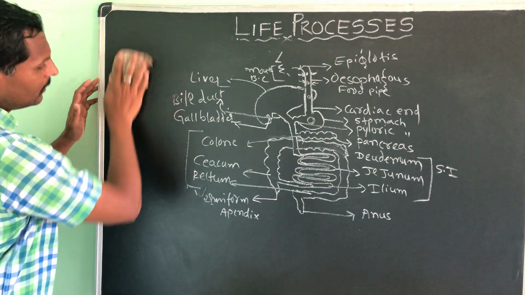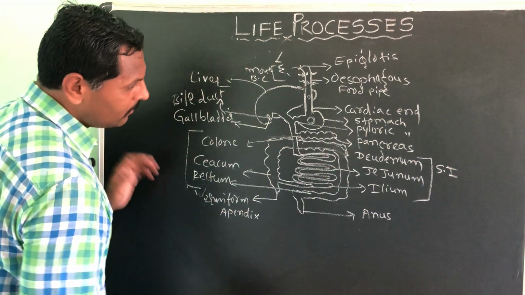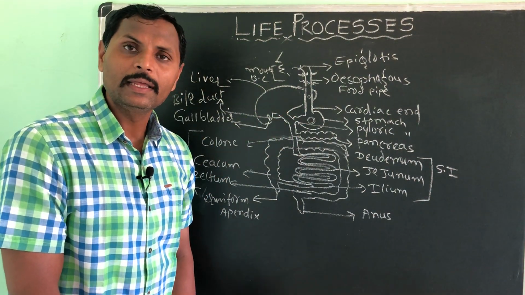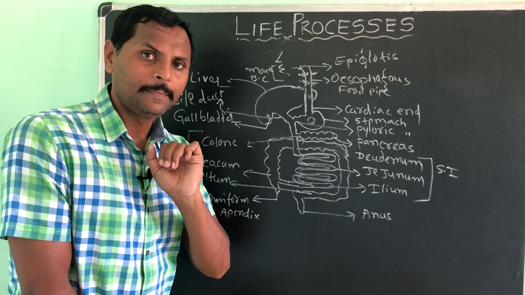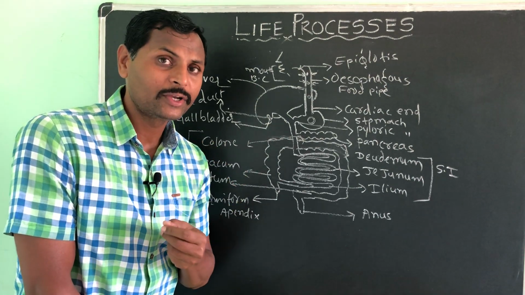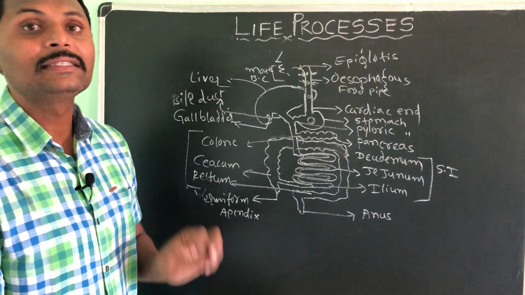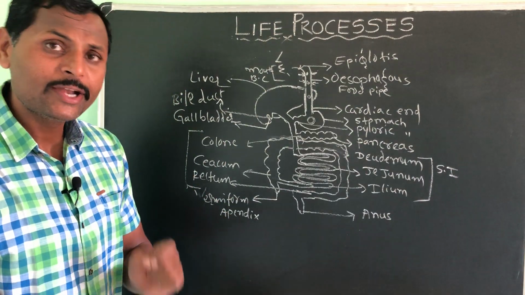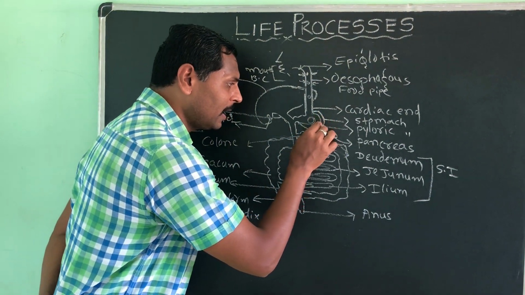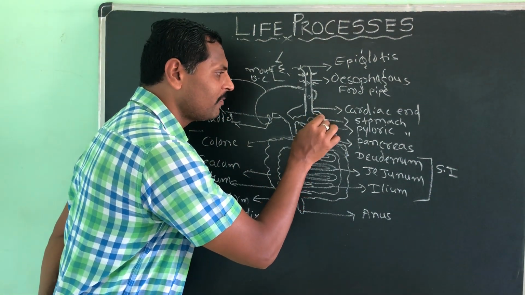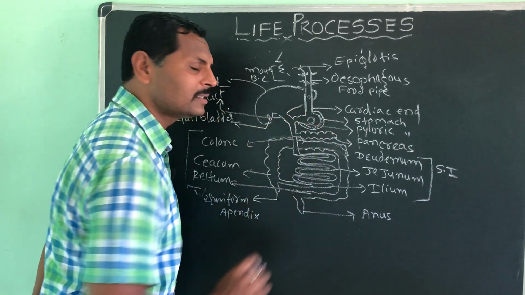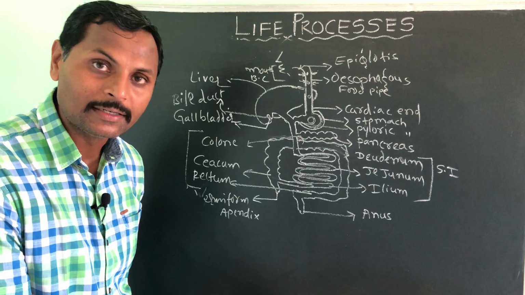Okay. In the stomach, there are totally 3 enzymes, 3 chemicals going to be released by the gastric gland. Where do you find the gastric gland? Simply in the inner wall of the stomach, we will find some cells here. These cells are called gastric glands.